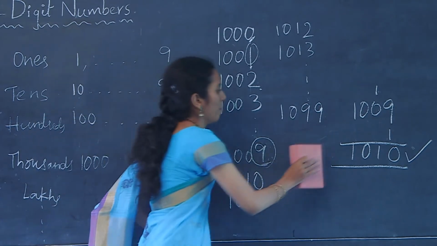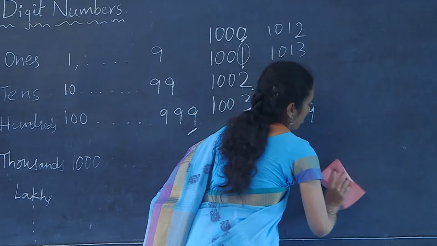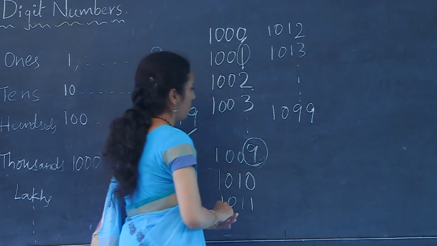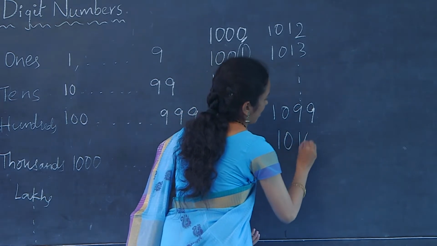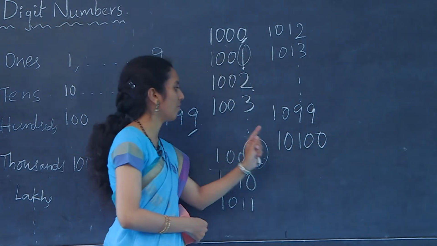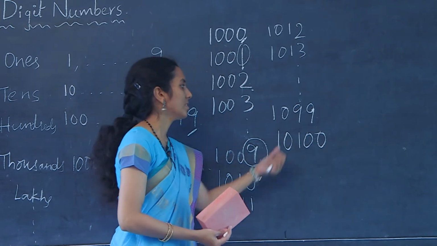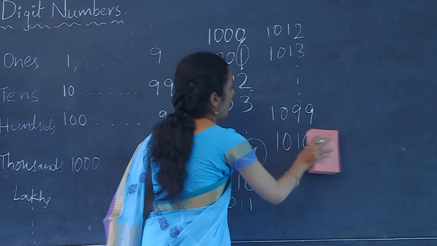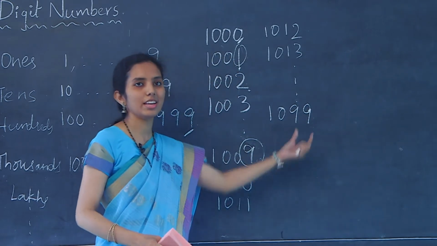So, what is the number that comes after 1099? Do we write 1100 in this manner? No, just add 1 to 1099 and whatever number you get as a result is the next number to 1099.